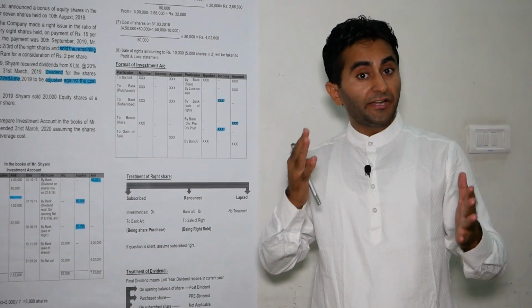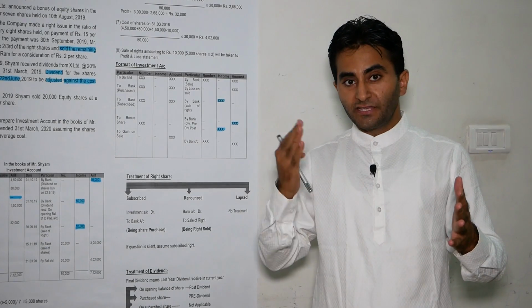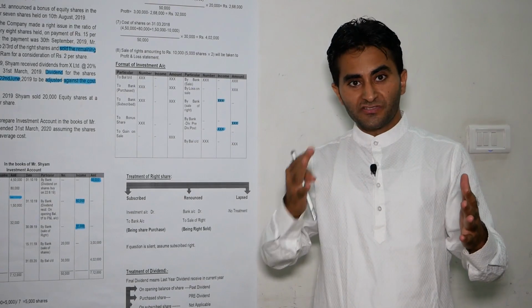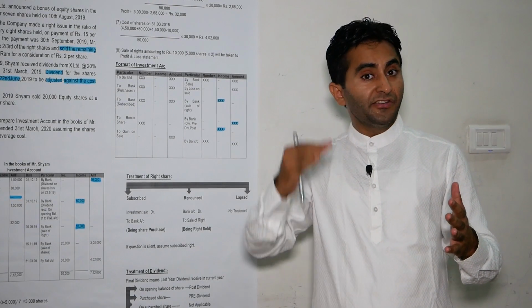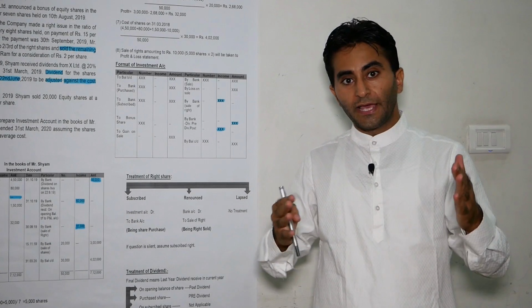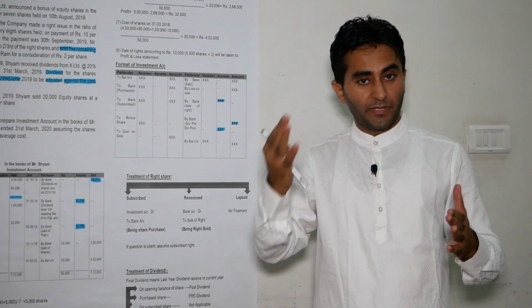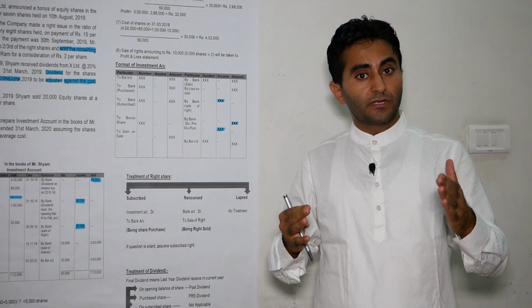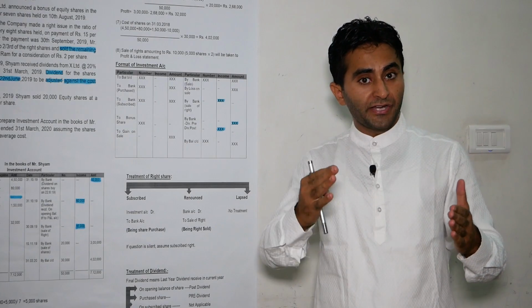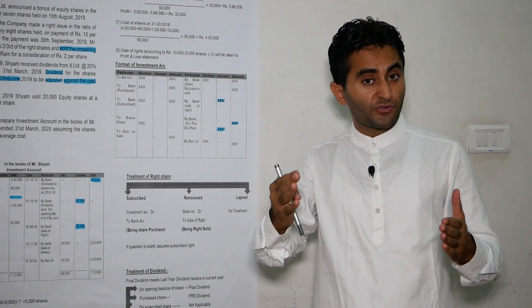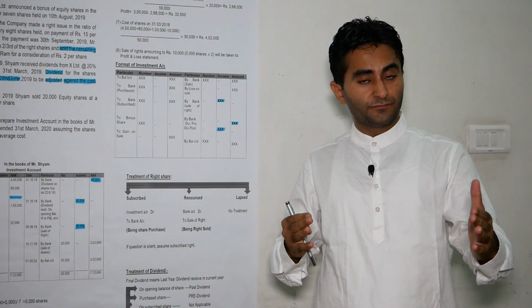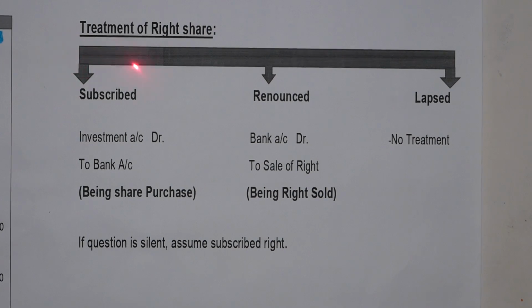So what is a rights issue? A rights issue is a way by which a listed company can raise additional capital. However, instead of going to the public, the company gives its existing shareholders the right to subscribe to newly issued shares at a lower value. Treatment of rights shares can be done in 3 ways. First is subscribe to the rights.